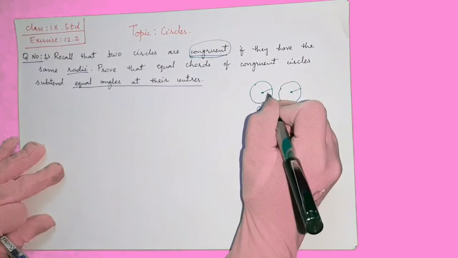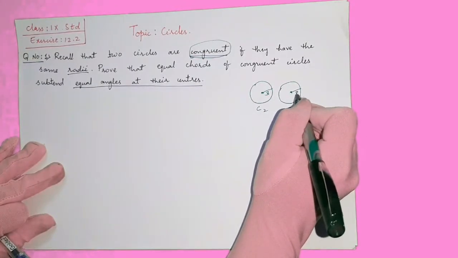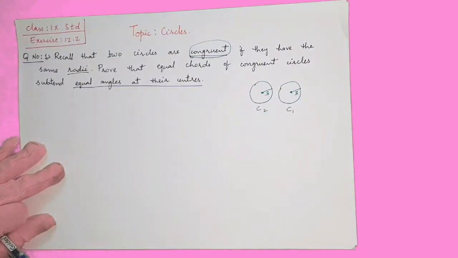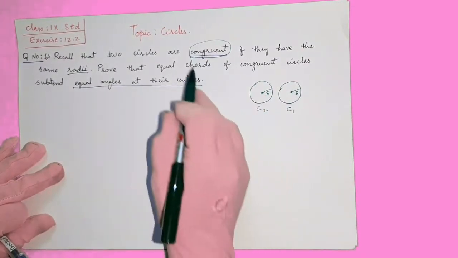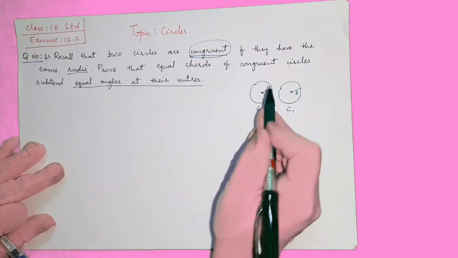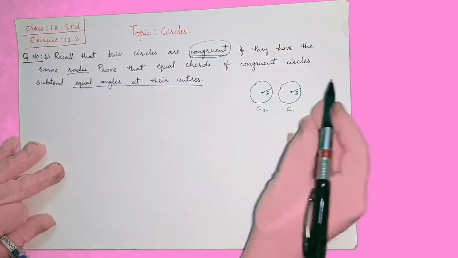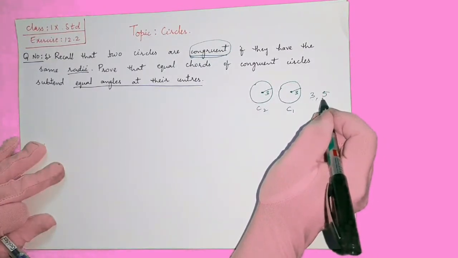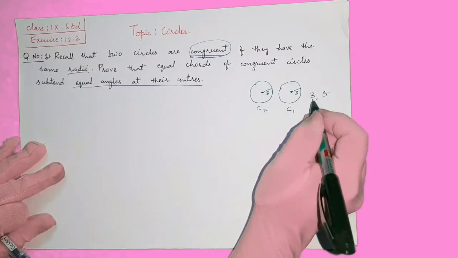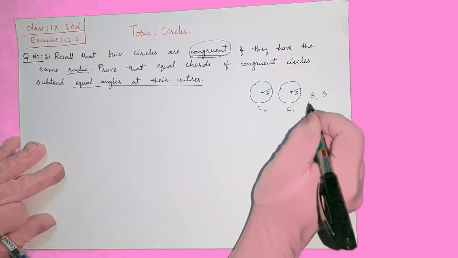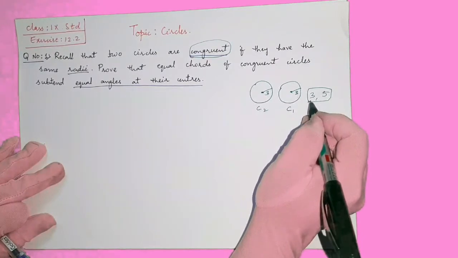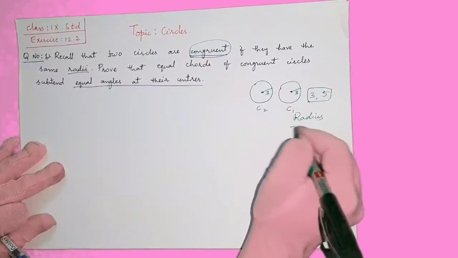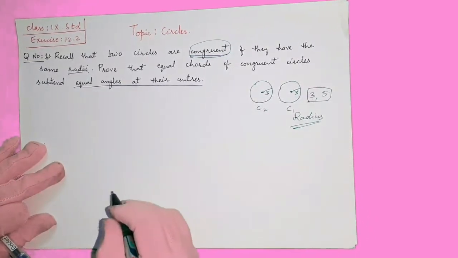If the radius of C2 is 3 and the radius of C1 is 3, then only they will coincide. If you place one on top of the other, they will be exactly the same. That's why we can say two circles will be congruent if their radius is the same. If one radius is 3 and the second circle's radius is 5, when we place them on one another they will not coincide. One will be smaller and the other bigger. So the condition for circles is that they will be congruent if they have the same radius.